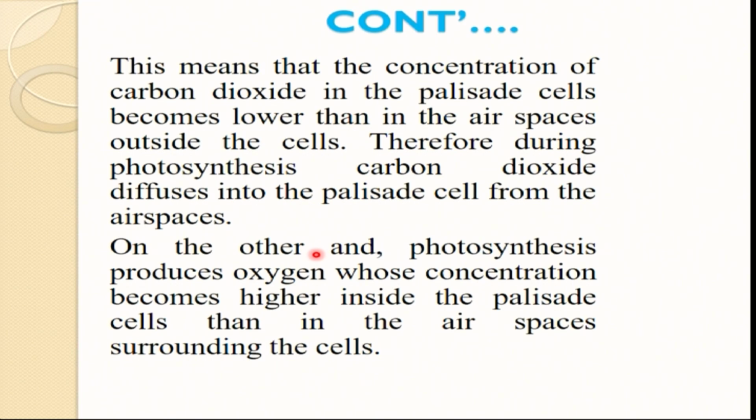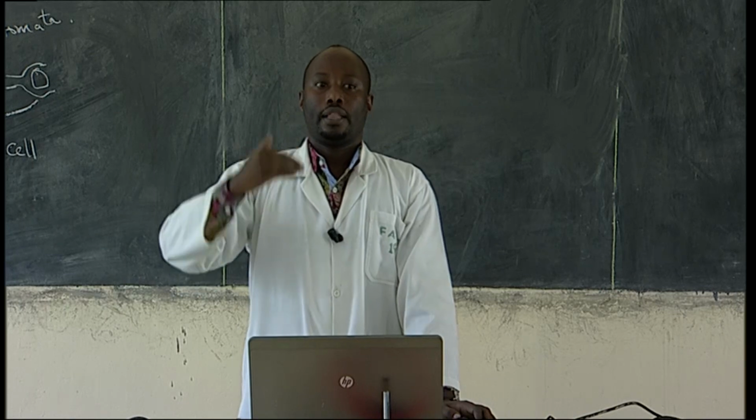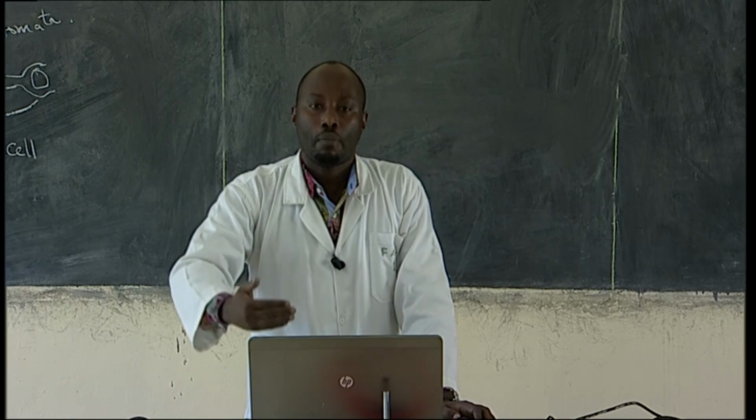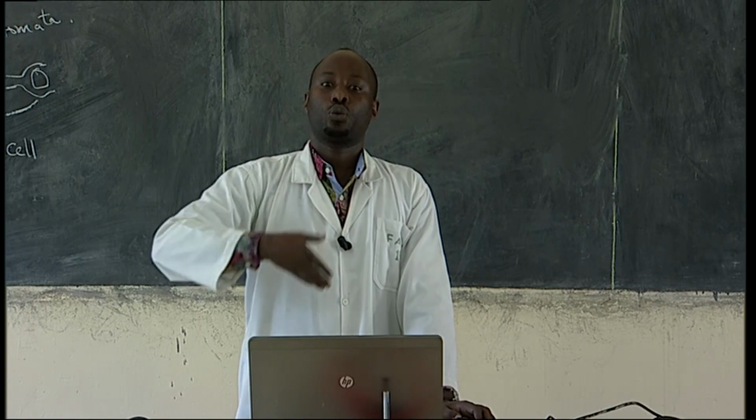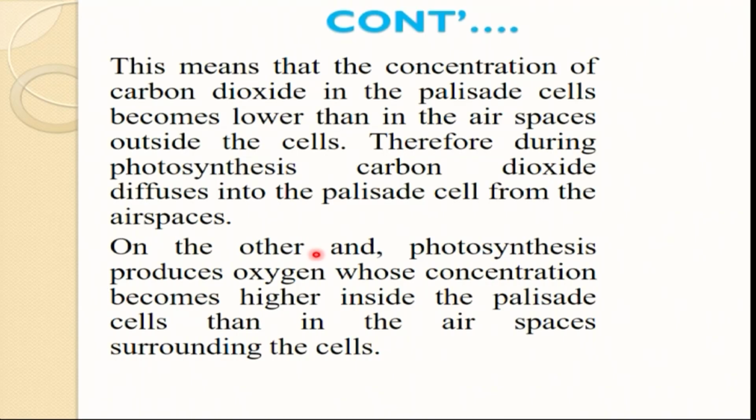Once the concentration of oxygen increases, it diffuses out into the airspace, and carbon dioxide diffuses in to replace it. So a higher concentration of oxygen in the palisade layer reduces the diffusion of carbon dioxide.